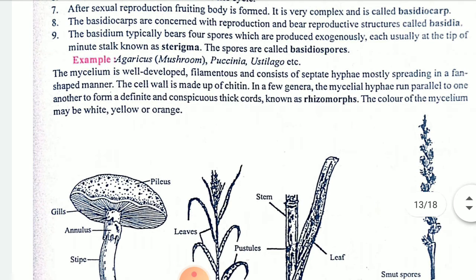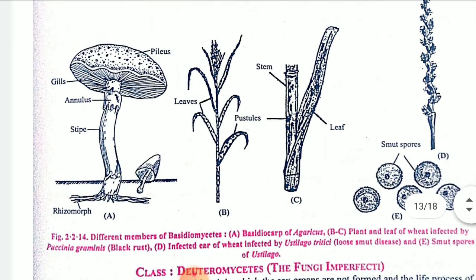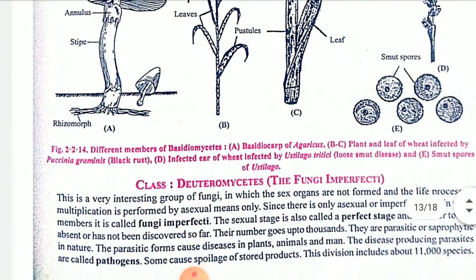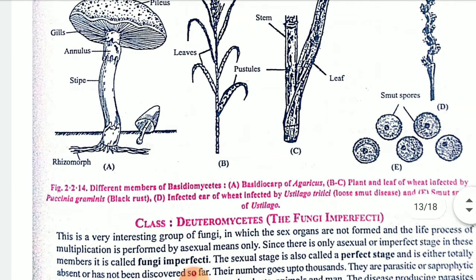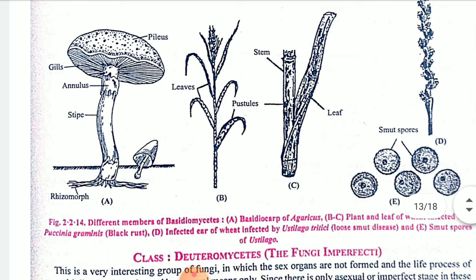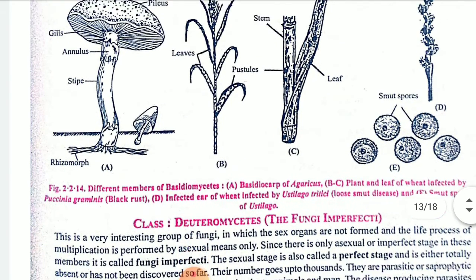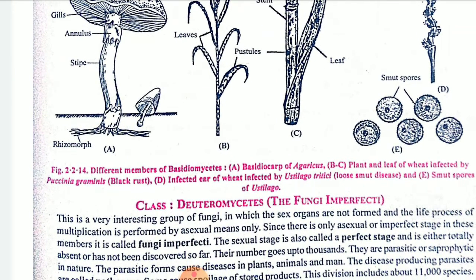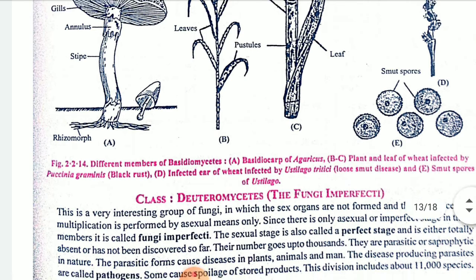Okay, children. Mushroom is the best example which you used to consume, and at the bottom they will have the rhizomorphs, that is, thin thread-like structures. It may have different colors such as white, yellow, orange. See the structure. These are the spores known as your smut. Figure A, mushroom-like structure. Figure B, the plant and leaf of the wheat going to be affected, infected wheat.